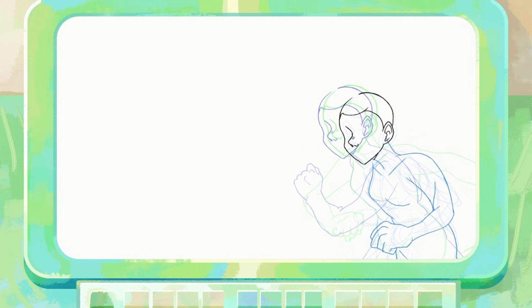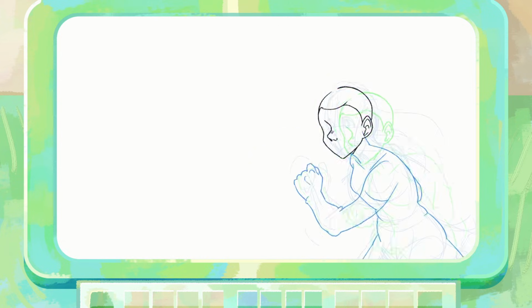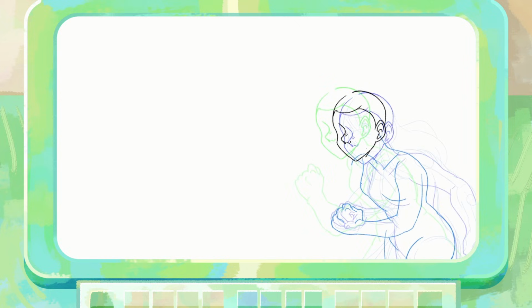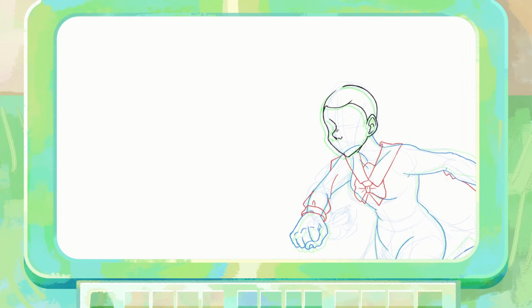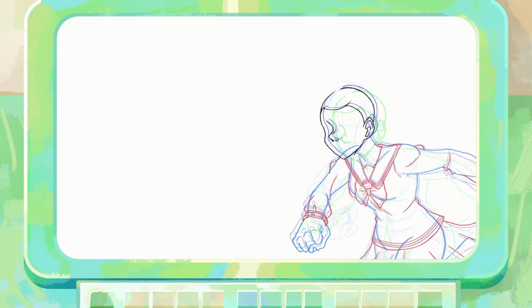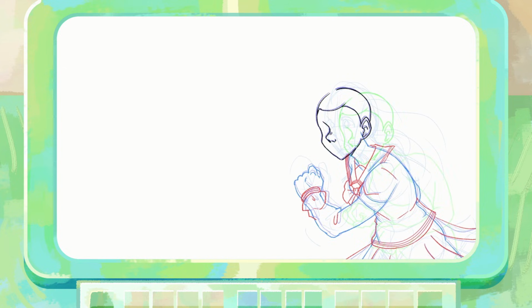While I don't really ship these two characters, I thought they would be great for this animation meme. My idea was to have Teruhashi running and chasing this idolized version of Saiki in her head, as the way she views him isn't actually what Saiki's like. In this time-lapse, you can see me animating Teruhashi as I sorta just dived into this meme, without much planning. But because it's pretty simple, I just went with the flow for this one.